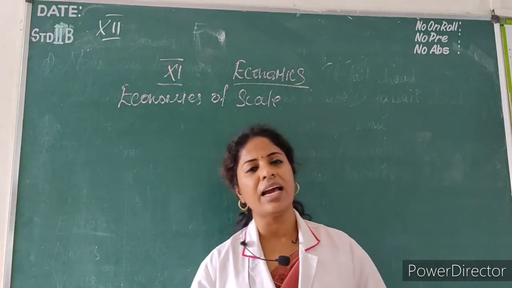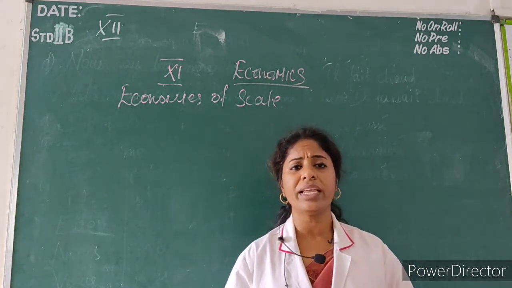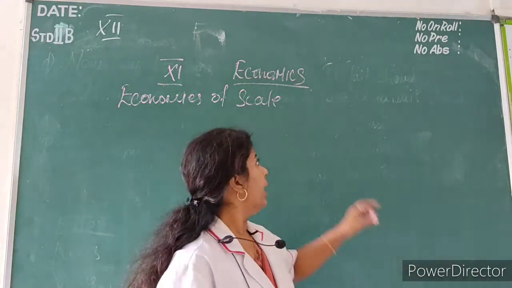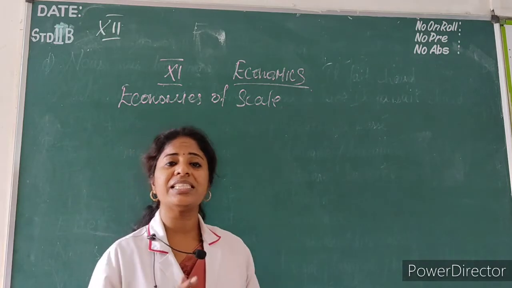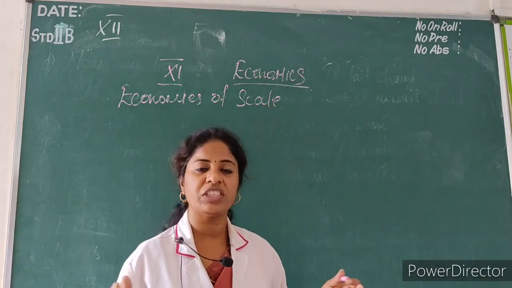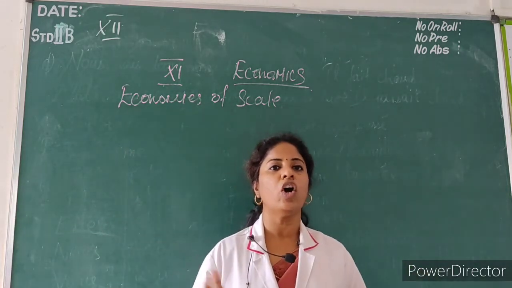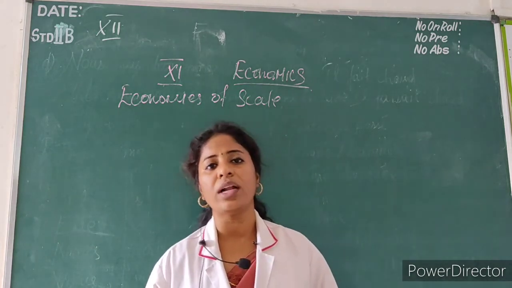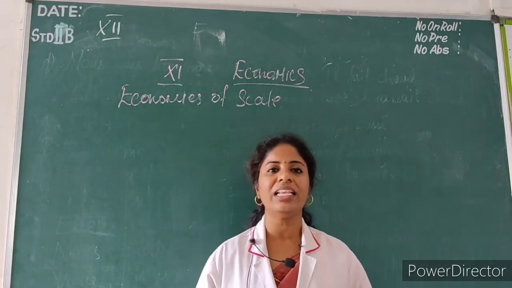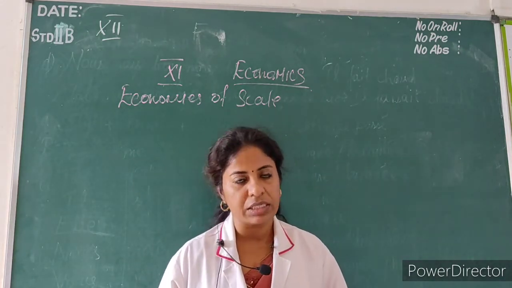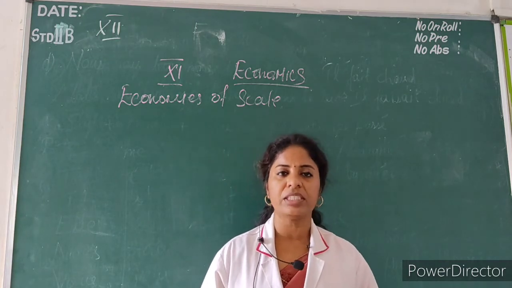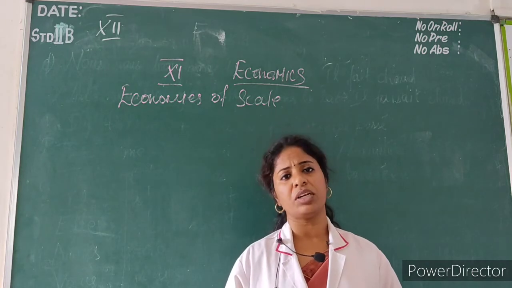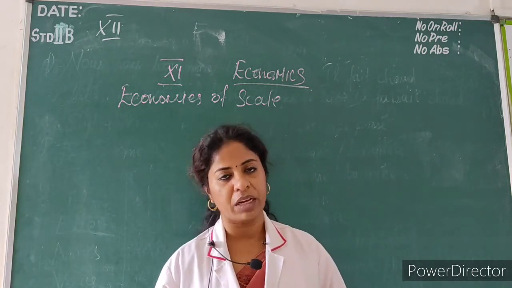Economies of scale means the scale of production, which is carried out on a large scale or a small scale. If it is large scale, what is the benefit? If it is small scale, what is the benefit we receive? Obviously, while doing large scale production, we will be getting so many benefits.